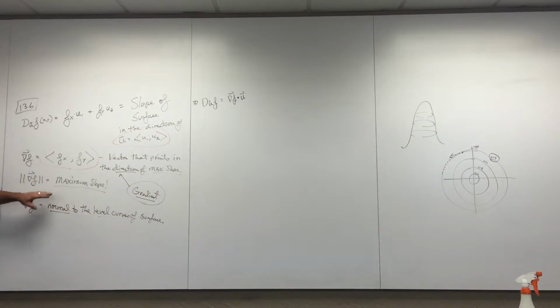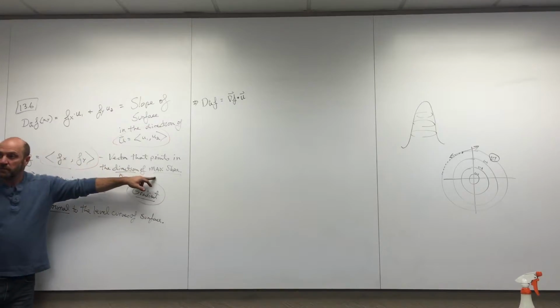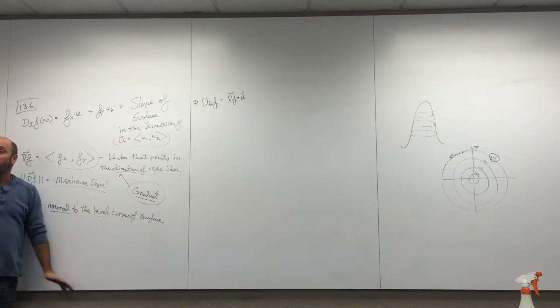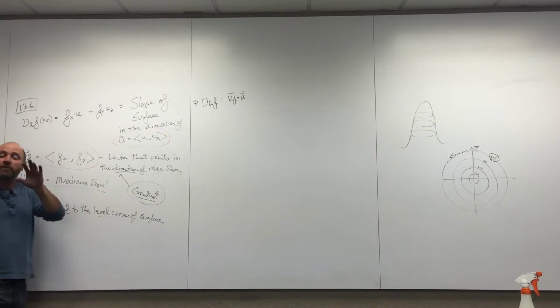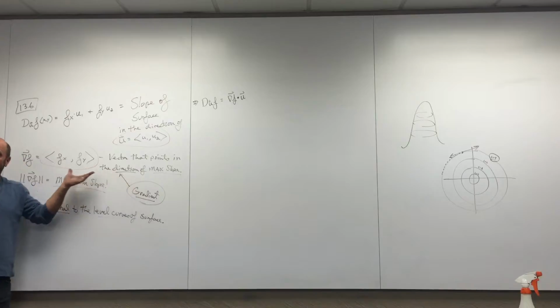Because what does the gradient do? The gradient points in the direction of maximum slope. Back to the mountain climber: if I want to challenge myself and go up this mountain the steepest way I can, I should follow the gradient.